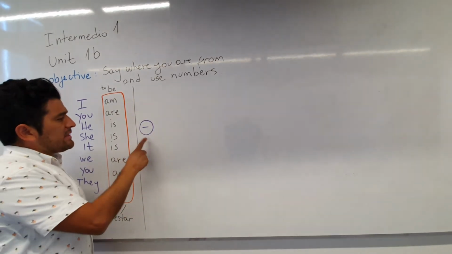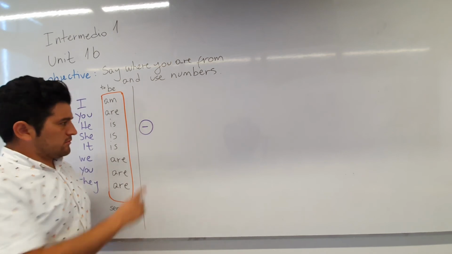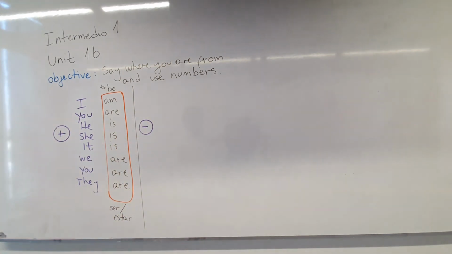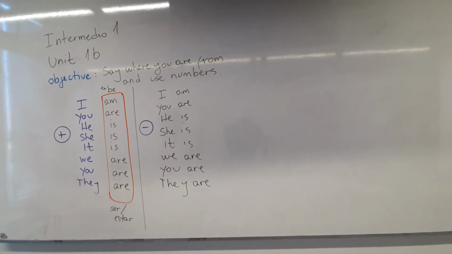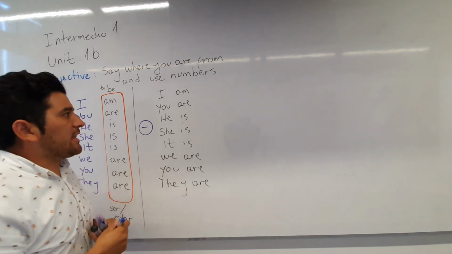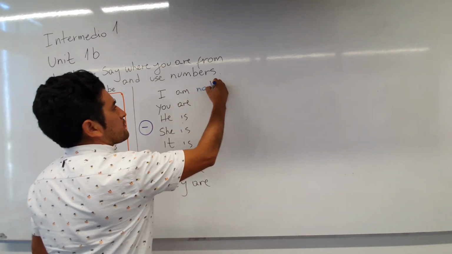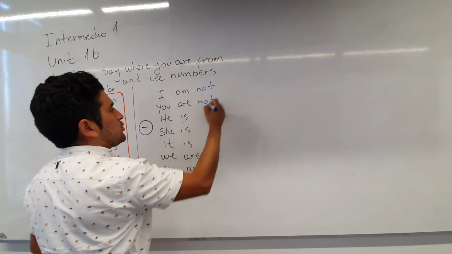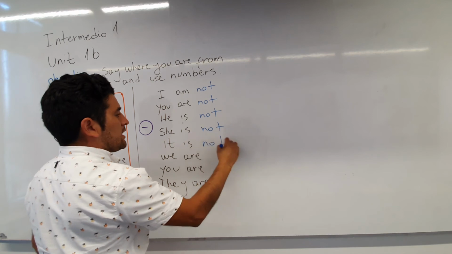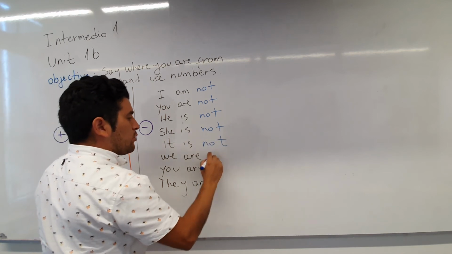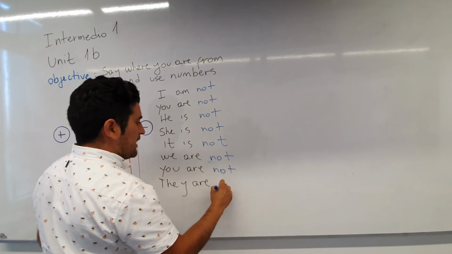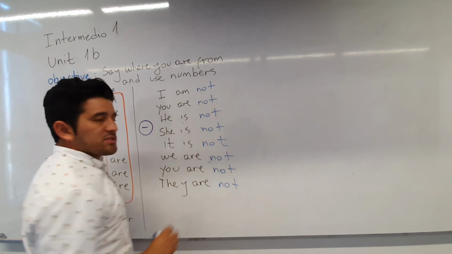Okay, what happened in the case of the negative form? In this case, it's different. In the case of the negative form, we just add not for all of them. For example, I am not, you are not, he is not, she is not, it is not, we are not, you are not, and they are not. That's the thing, okay?